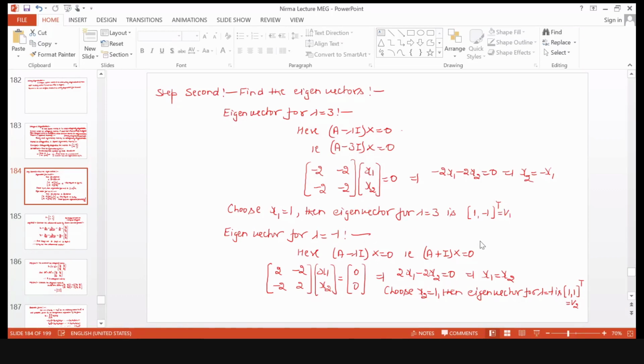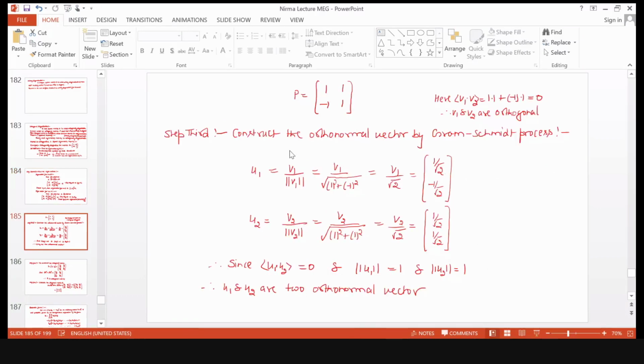So that is your next step. We will construct the orthonormal vectors by the Gram-Schmidt process. Got it? So Gram-Schmidt process in linear algebra is a procedure to find out the orthonormal vectors.